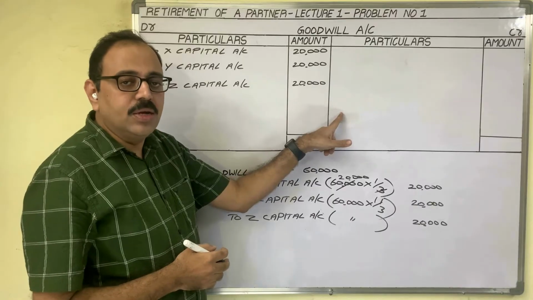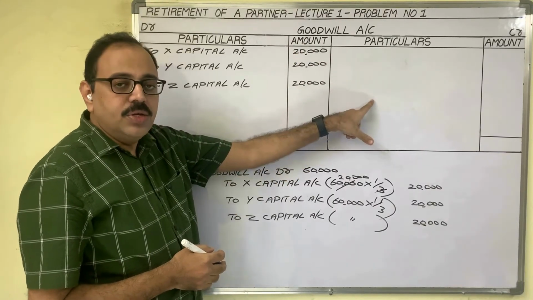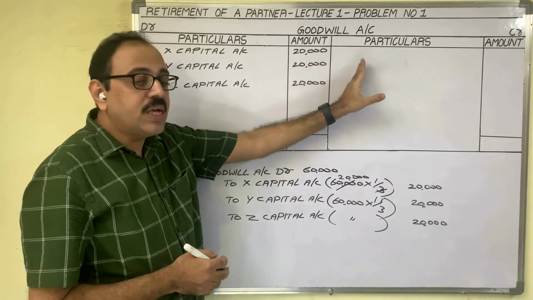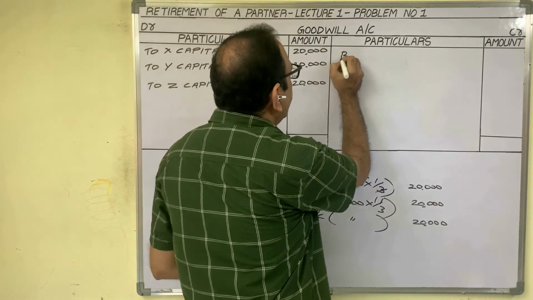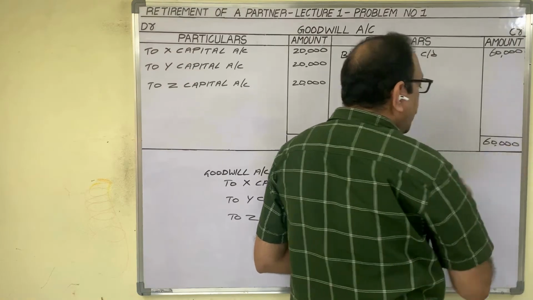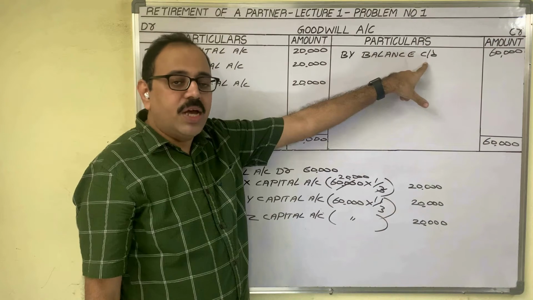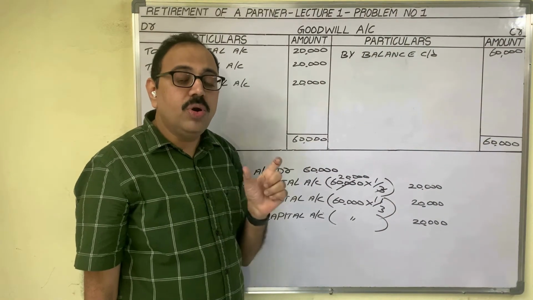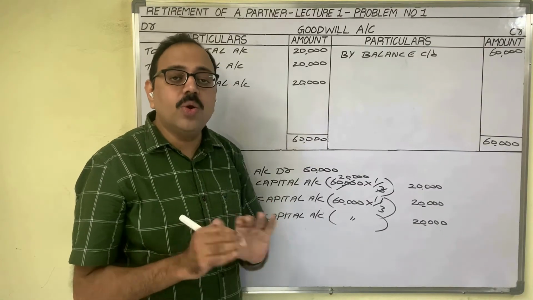Next, balancing. Only on the debit side we have the totals. On the credit side nothing is there. So the debit total is more than the credit total. Therefore, balance carried down on the credit side we should write. By balance carried down, total 60,000 rupees. Goodwill account is completed. In goodwill account, the credit side balance carried down came. This balance is known as debit balance. So goodwill account is showing a debit balance, which means goodwill account is not yet closed.